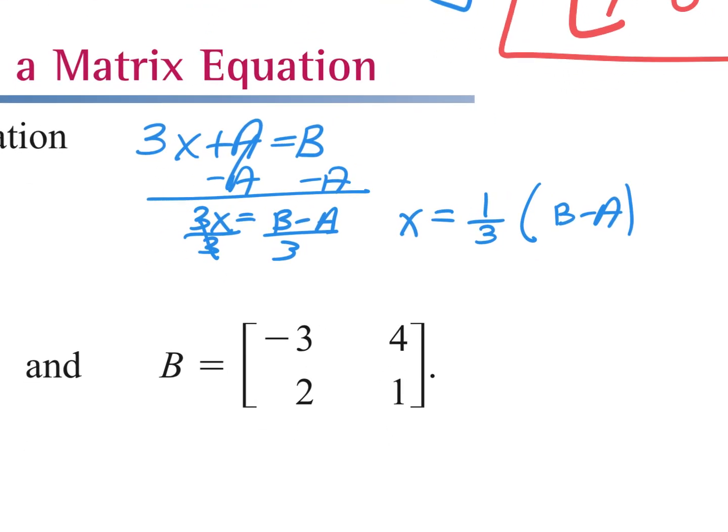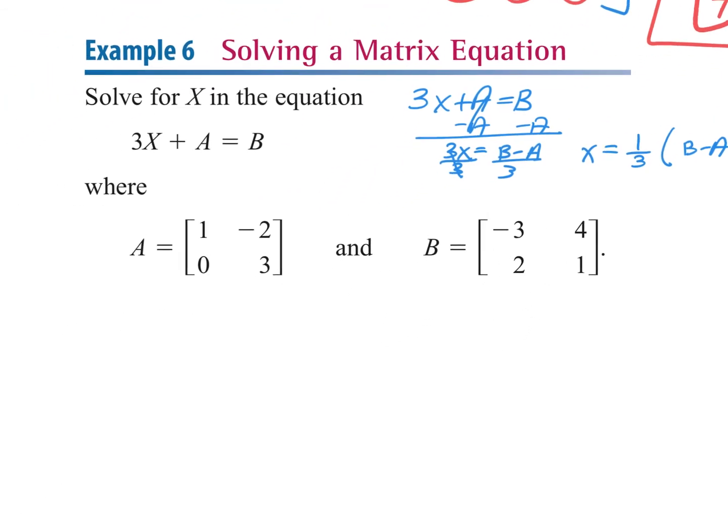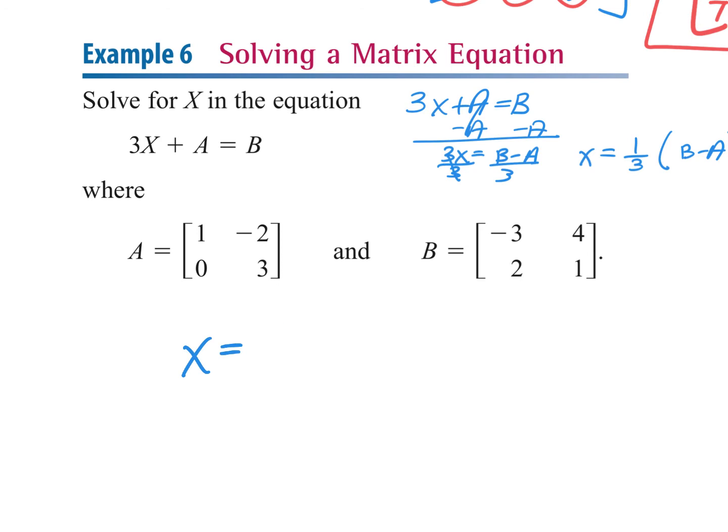Since we're talking about matrices, we're going to have big boxes of stuff, right? If you're dividing by a number, dividing by 4, dividing by 2, something like that, it's easier to just multiply at the end by 1/2, 1/3, whatever. So all you're doing here, guys, is solving for X. I'm going to say X equals 1/3 times B minus A, correct?